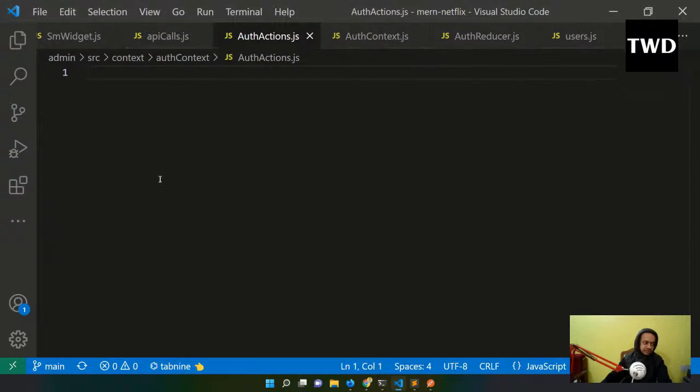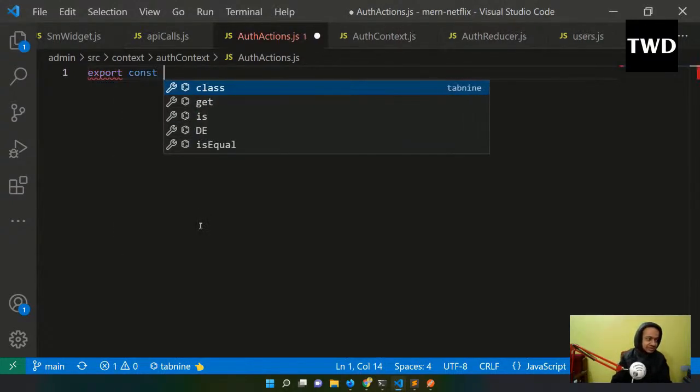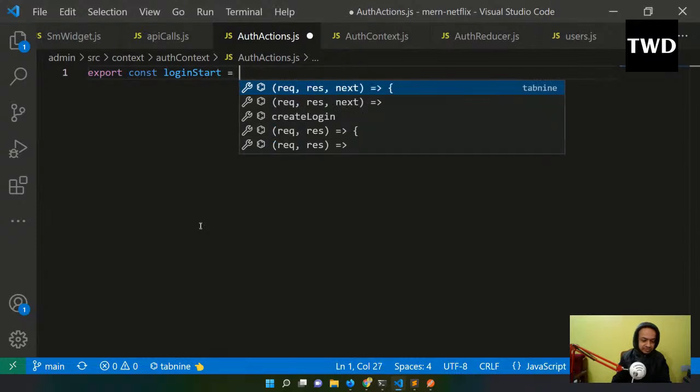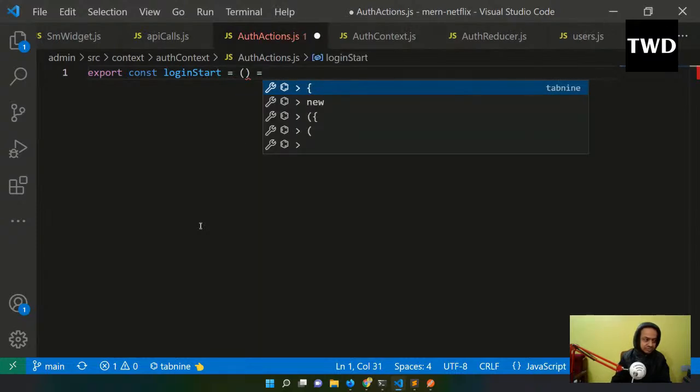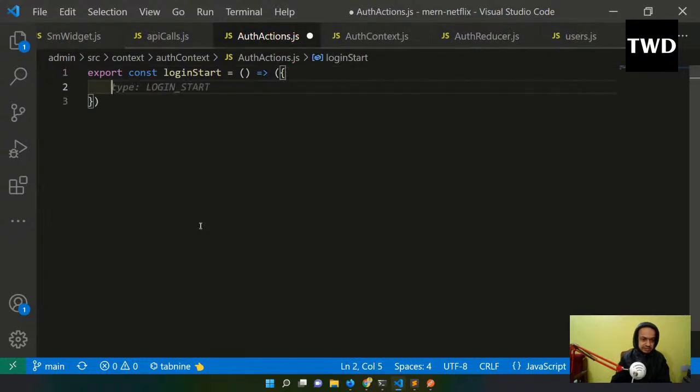So auth actions, I will have the auth actions here. So again it is something like action creators only. So export const loginStart equal to, and type is LOGIN_START, but let me directly have it like this as a string. It's always good to have a string, and we're not going to create another type file or something.